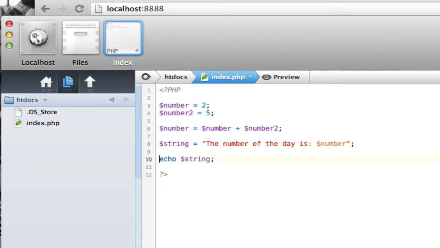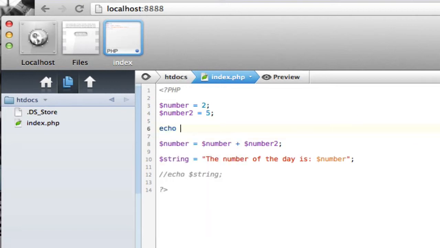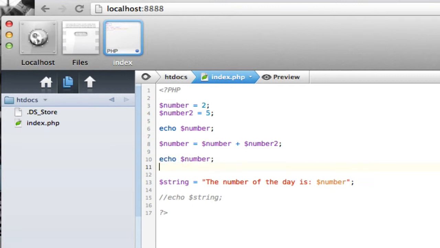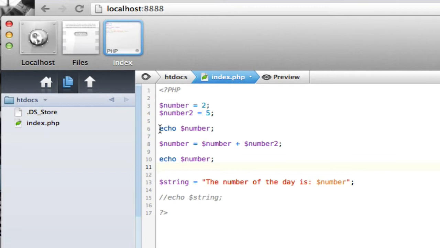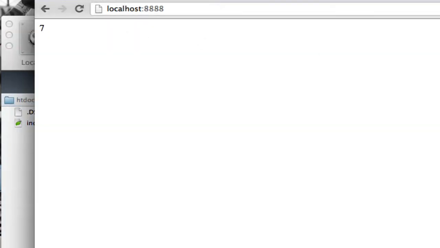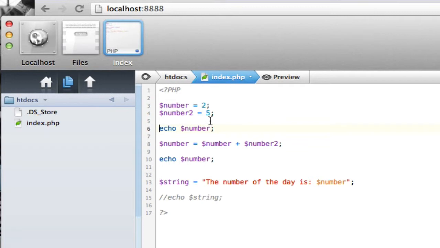So if we wanted to echo out number up here, it would say 2. But if we also echo it out down below, it'll say 7. So there's the 7 that came up. You'll see that because it has been echoed after it's been set again, reset right here as a different value, it's going to echo out the different value here. So you can set a variable multiple times with different values, but it'll overwrite the previous values.